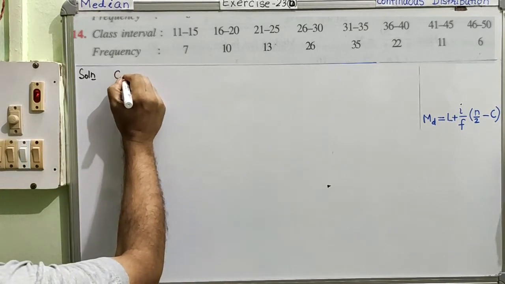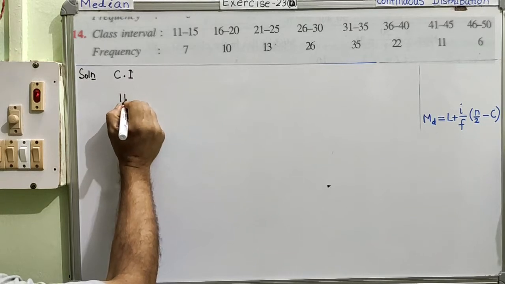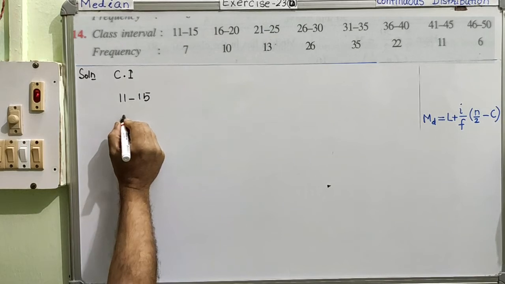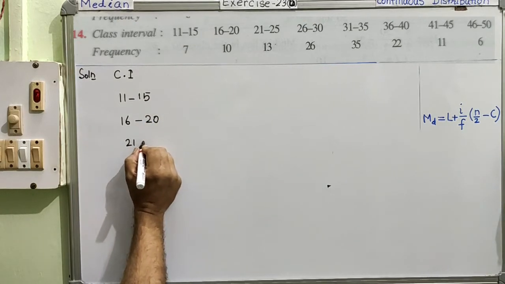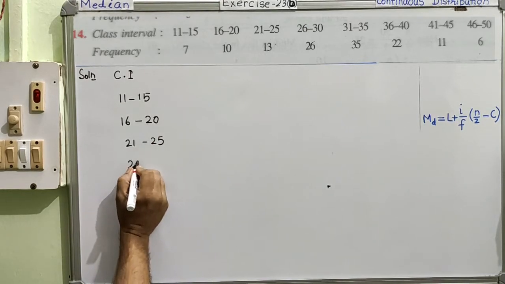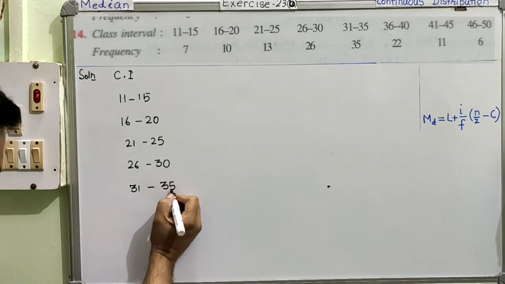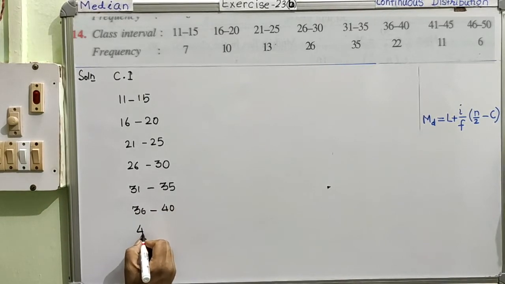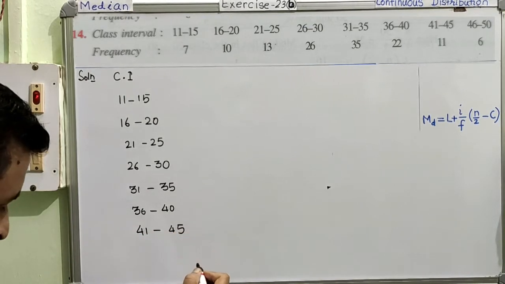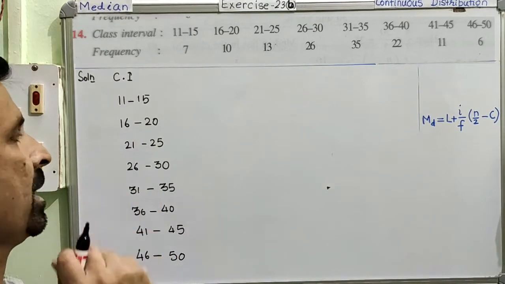Class interval, I will write in short. Class interval is 11 to 15, 16 to 20, 21 to 25, 26 to 30, 31 to 35, 36 to 40, 41 till 45, and the last one is 46 till 50.